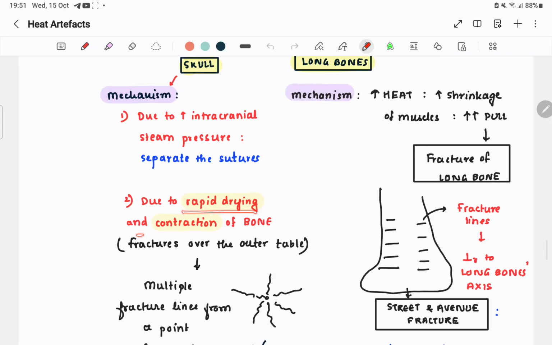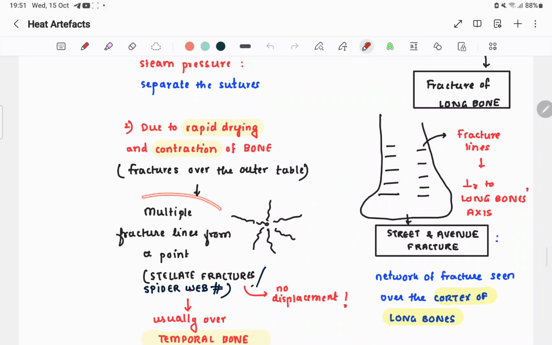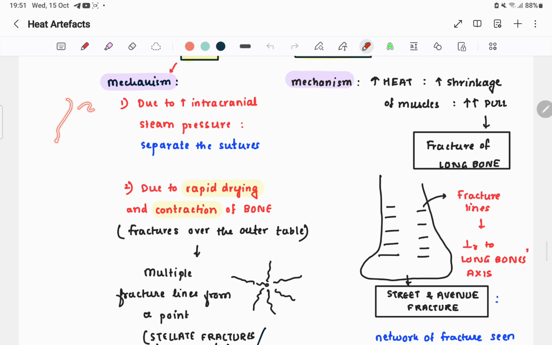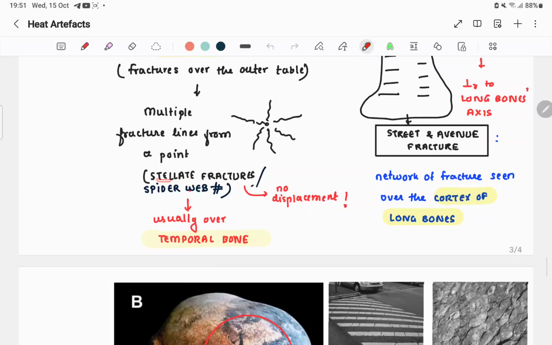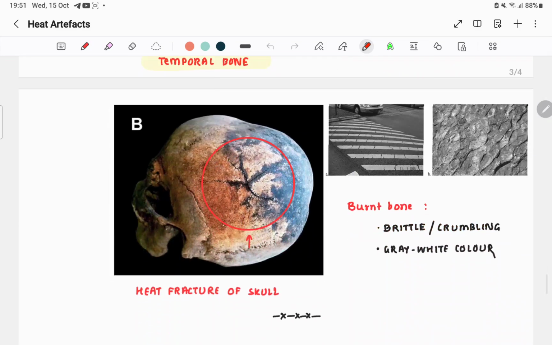And due to rapid drying and contraction, instantaneously there's drying, there's cooling. So rapid drying and contraction of bone will cause multiple fracture lines from a point. Multiple fracture lines will start from one point, and this appears like a spider web fracture, or stellate fracture, usually over the temporal bone.